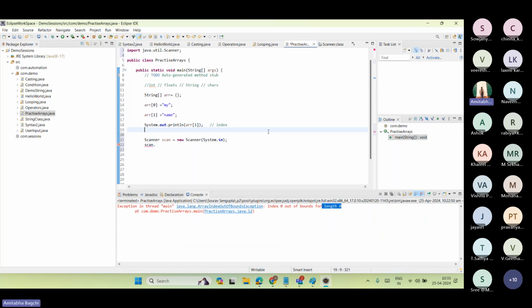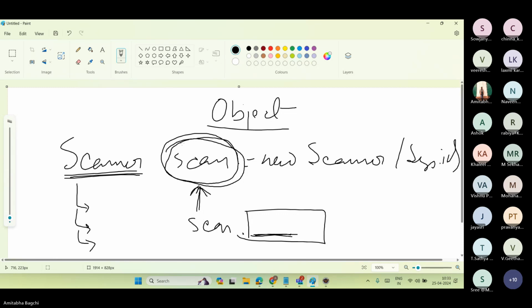So an object is a blueprint of a class. And why is it a blueprint? Because it will have all the properties of that class, the class for which you have created the object. Now, why do we need an object? That is another question: why object oriented programming came into the picture, why we need an object. Object is something for which you will create a space.